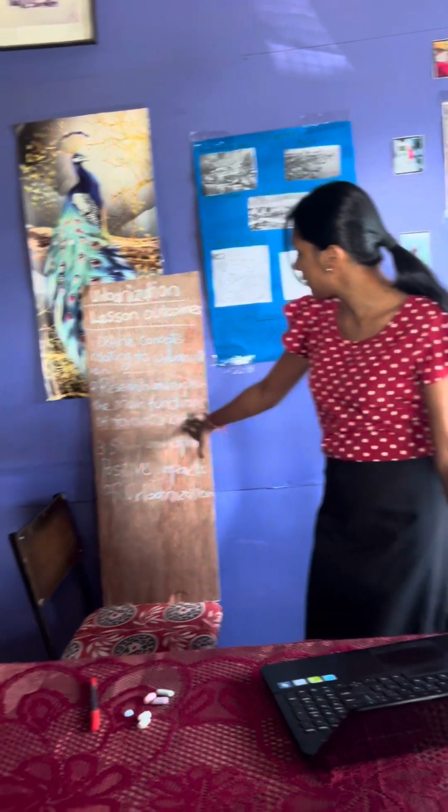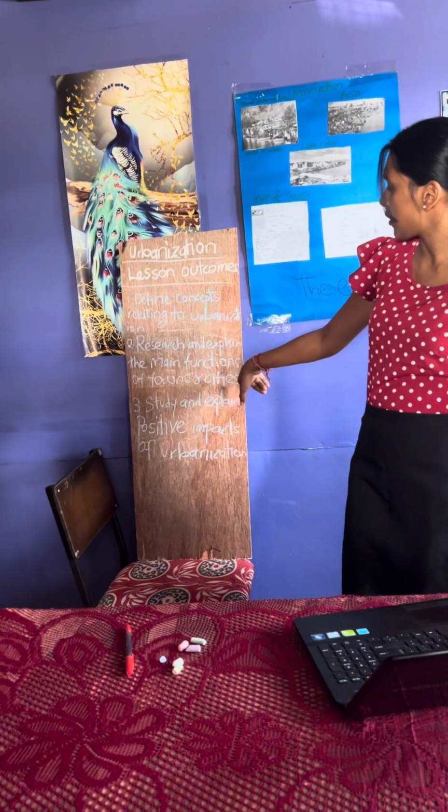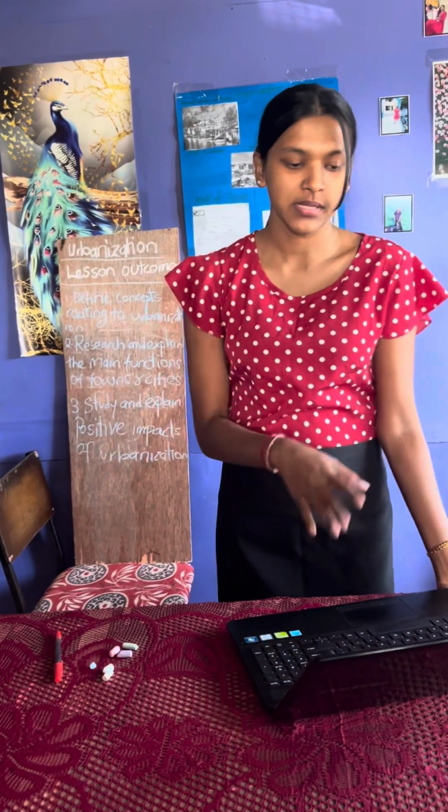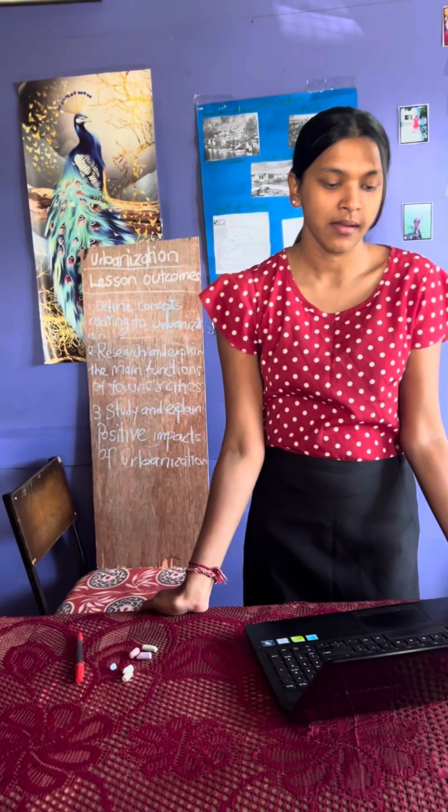So we'll just discuss the main functions of towns and cities. We'll move to the second lesson of the outcomes. Center of government and administration: towns and cities have major headquarters of government departments and ministries, the seat of government or parliament, or other major government offices.